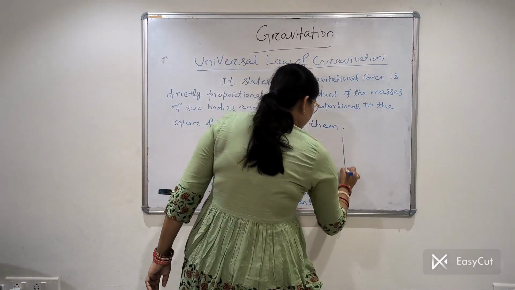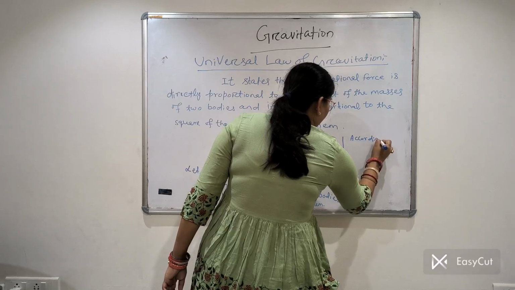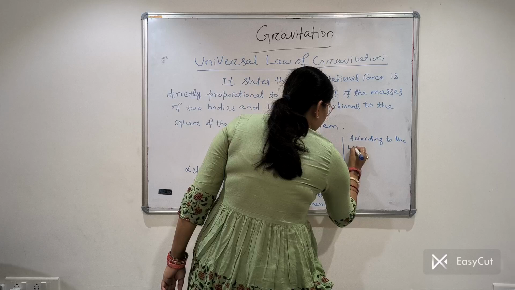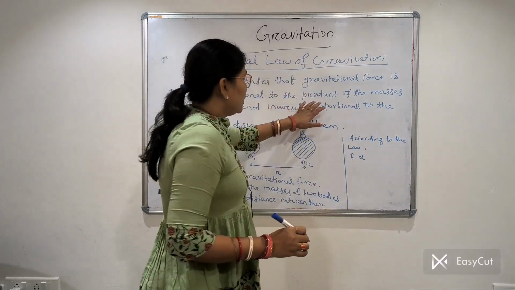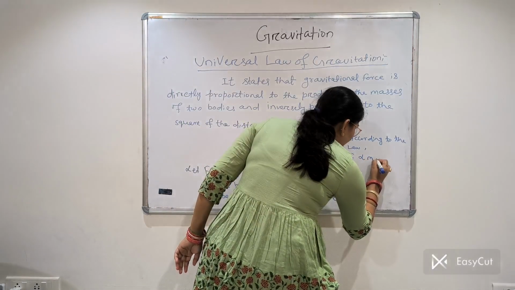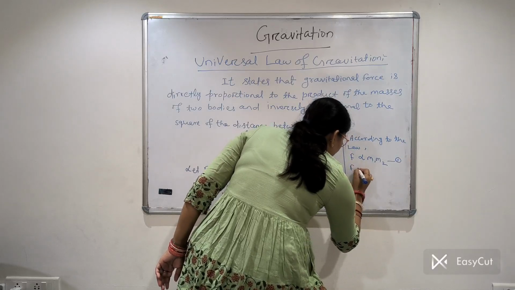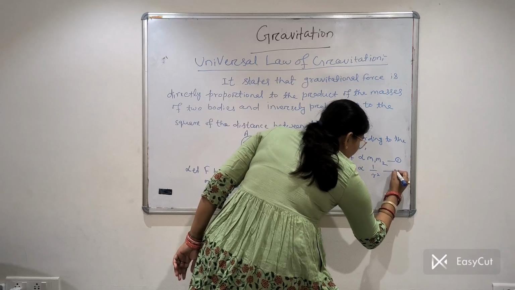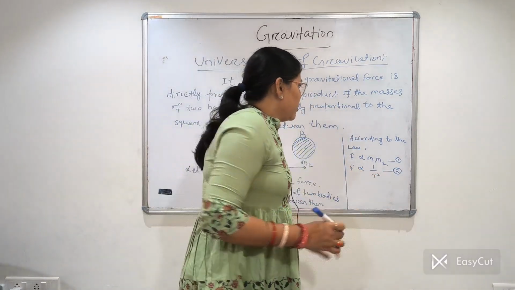According to the law, F is directly proportional to the product of the masses of two bodies, M1 M2. This is equation 1. And F is inversely proportional to the square of the distance between them. This is equation number 2.